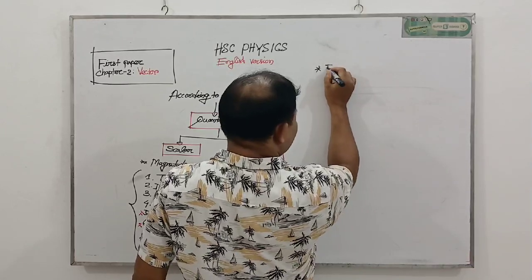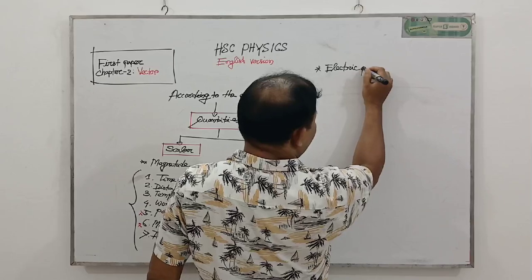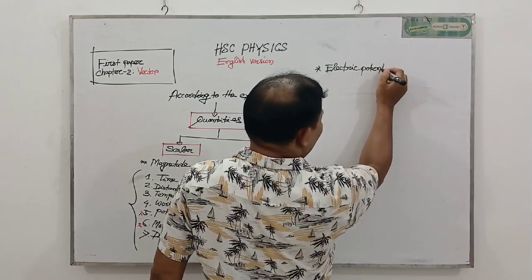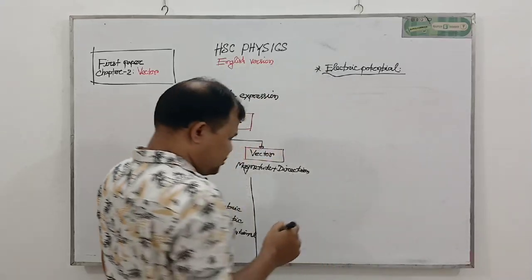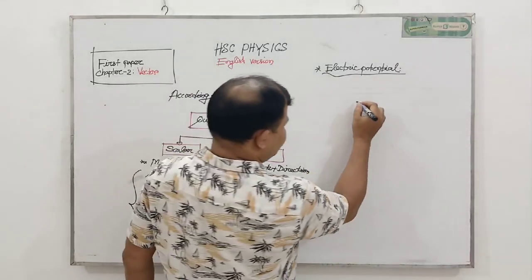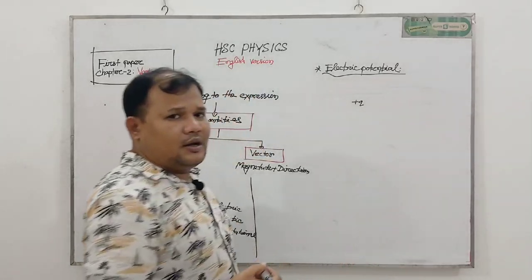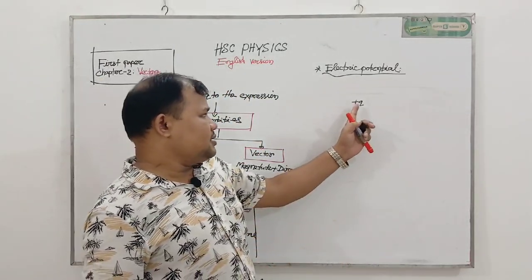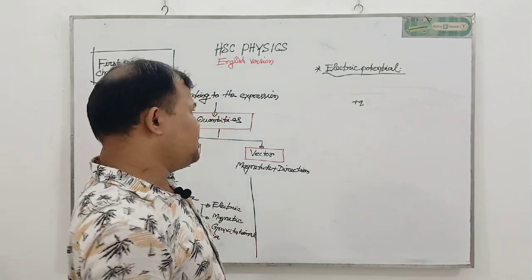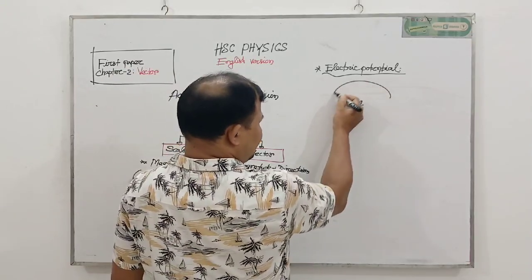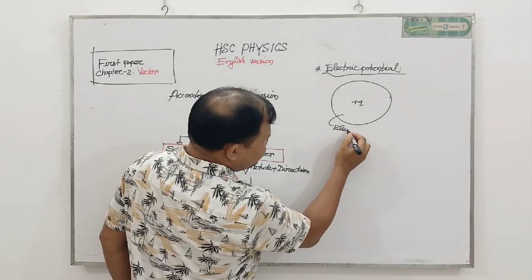At first we discuss electric potential. Why is electric potential a scalar quantity? Now I am making it clear to you. Suppose here there is a charge, and this is of positive nature. Okay, here q amount of charge is placed, so the nature of the charge is positive. Around this charge there is an electric field.